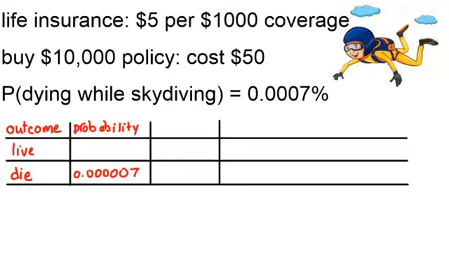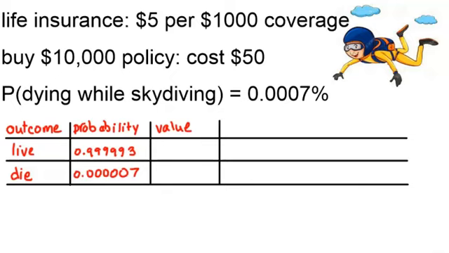We've been given the probability for dying, and we'll write that % as a decimal. Now, since you either live or die, the probability of living is 1 minus the probability of dying, which is 0.999993. Each of the outcomes has a value. Let's start with the value for dying.